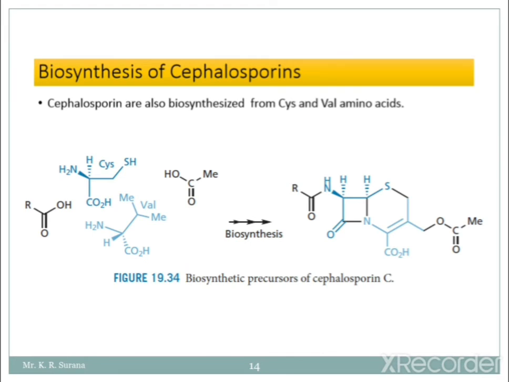Now we will discuss the biosynthesis of cephalosporin. Similar to penicillin, cephalosporin is also biosynthesized from cysteine and valine amino acids. The same cysteine and valine amino acids synthesize penicillin, and they also synthesize cephalosporin C. Here is the 7-ACA, and with the carboxylic acid, cysteine and valine, from all these components the particular system will synthesize cephalosporin C. So these are the different precursors of cephalosporin C. Just draw these biosynthetic reactions and practice them.